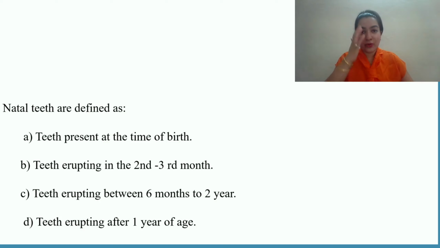Now, if a child is born with natal teeth, it becomes very difficult for the mother to breastfeed, right? Because the teeth are present. Whereas the teeth which erupt during the first 2 months or 1 month of birth are known as neonatal teeth. Teeth erupting between 6 months to 2 years are all your primary teeth. Teeth erupting after 1 year of age are also primary teeth. There is no specific terminology for that. So do not get confused with two things, natal and neonatal. Natal at the time of birth, neonatal within 2 months or 1 month of birth.